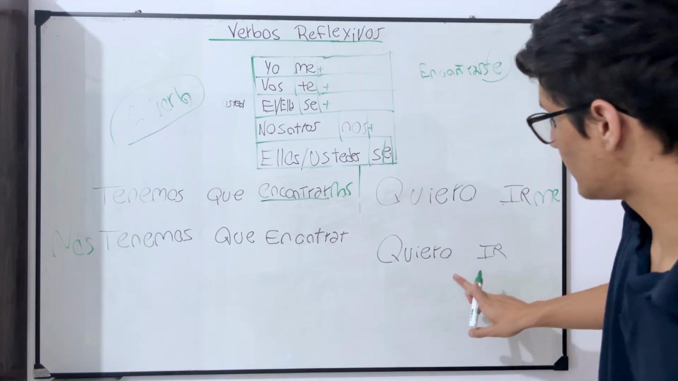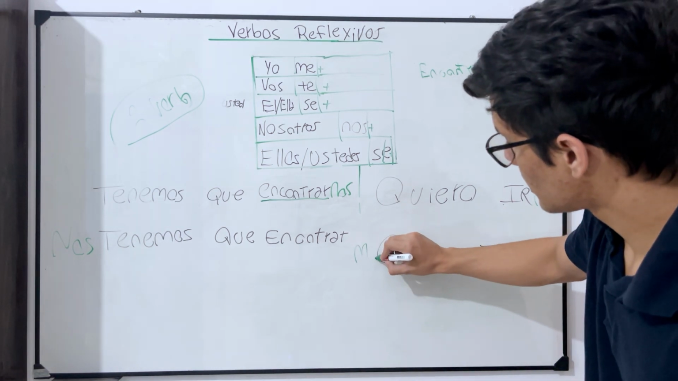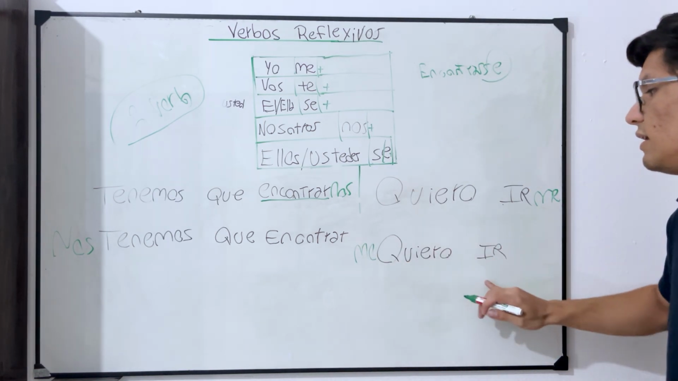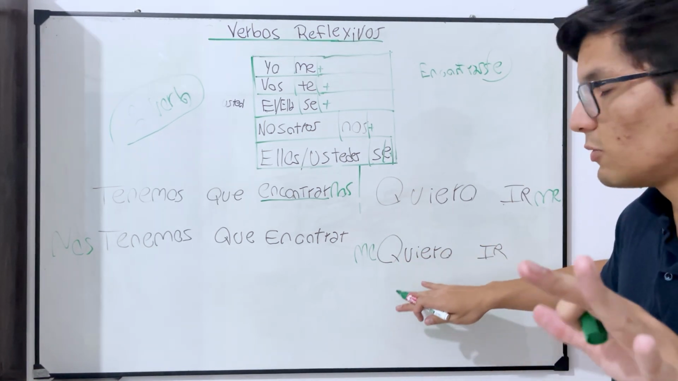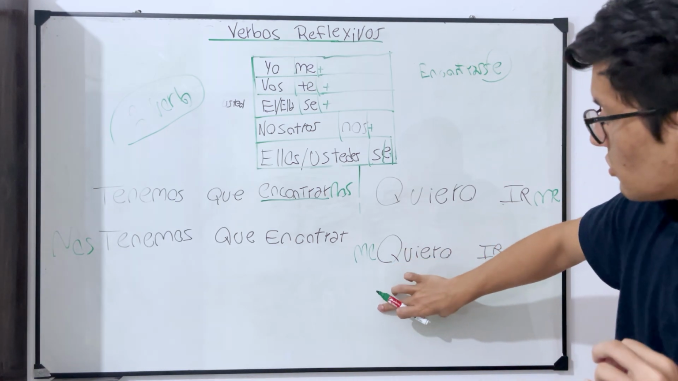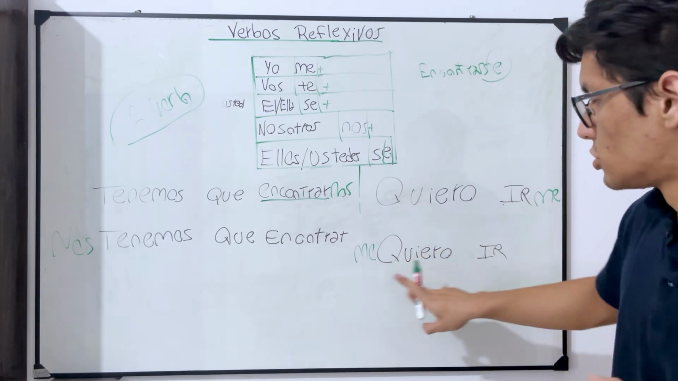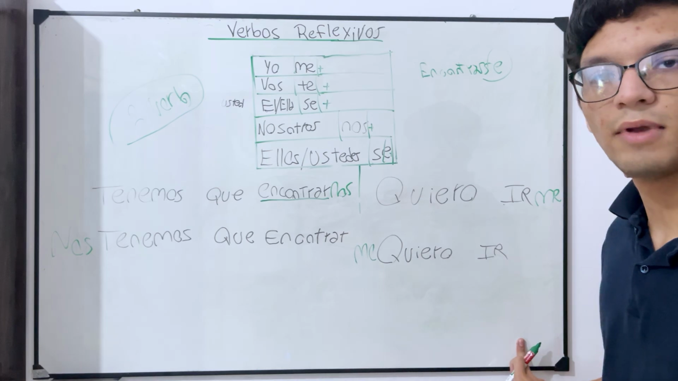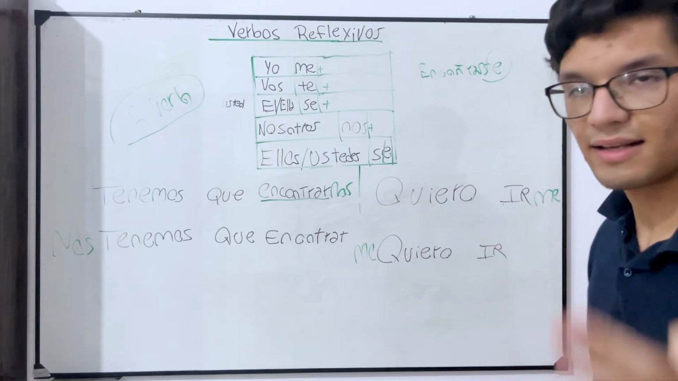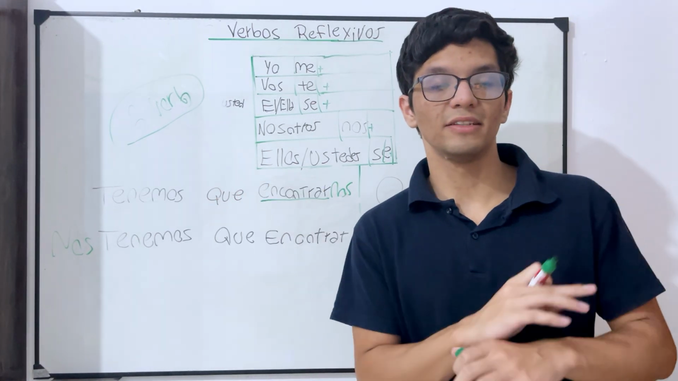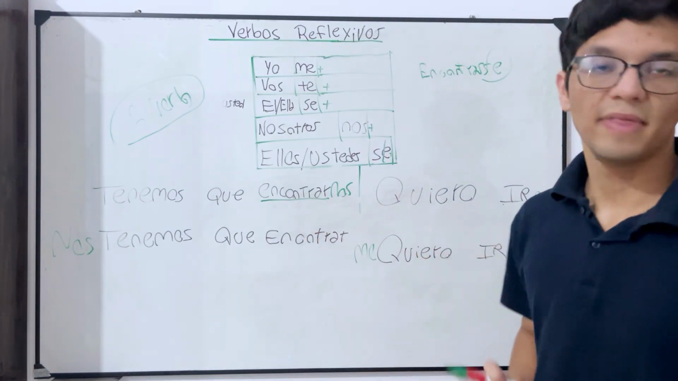And the second sentence will be "me quiero ir." I want to leave. But remember that you can always say the subject. So you can say "yo quiero irme" or "yo me quiero ir." It's exactly the same meaning, just two different ways. There is no difference at all, you just move the pronoun, okay?